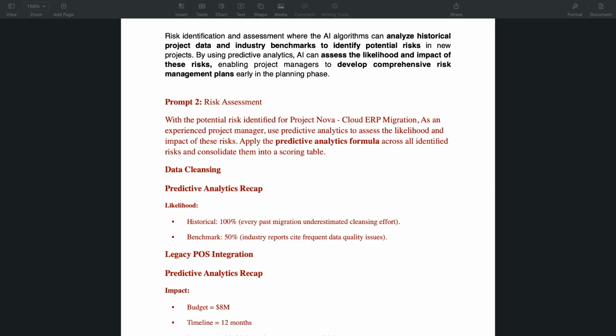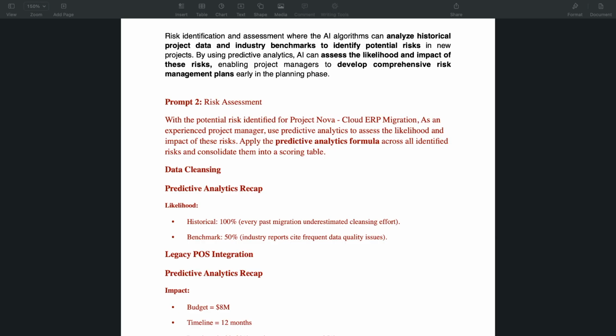The prompt we built is: with potential risks identified for Project Nova, as an experienced project manager, use predictive analytics to assess the likelihood and impact of the risk. Apply the predictive analytic formula across all identified risks and consolidate them into a scoring table. So what we're telling AI is that we want AI to act as an experienced project manager using those predictive analytics to assess the risks that have been identified, assess the likelihood and the impact of it.